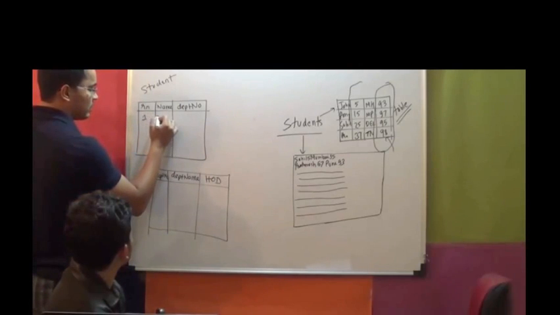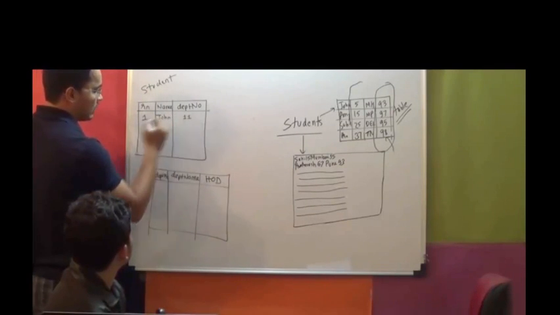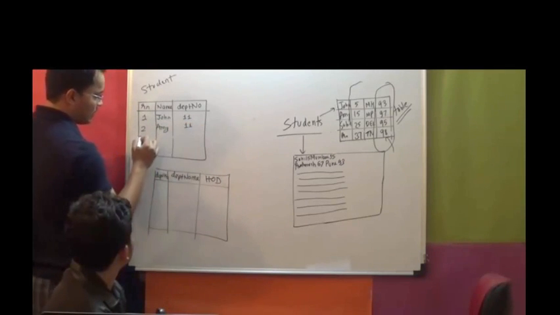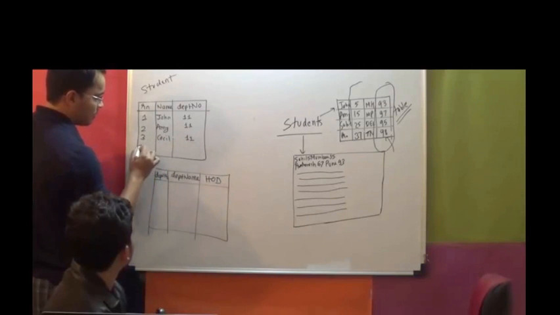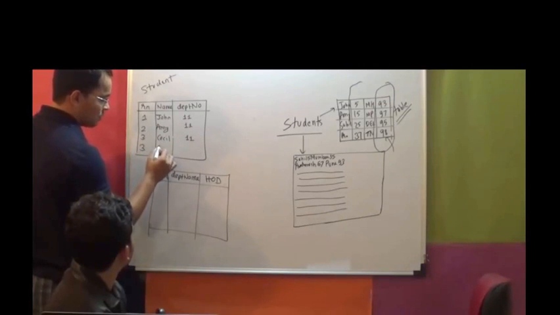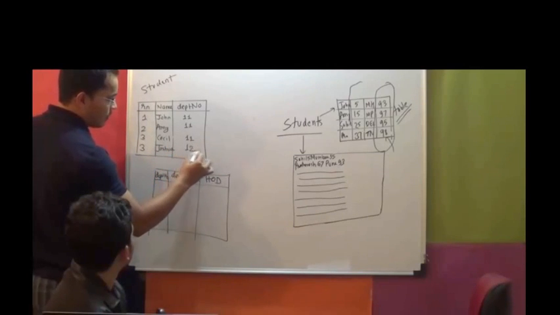Now if I say roll number 1 and let's say John, department number 11, then I say 2, Amy, department number 11, then I say 3, Cecil, department number 11 again, and 4, Joshua, department number 12.